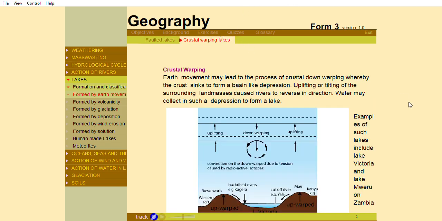Crustal warping. Earth movement may lead to the process of crustal down warping, whereby the crust sinks to form a basin-like depression. Uplifting or tilting of the surrounding land masses cause rivers to reverse in direction. Water may collect in such a depression to form a lake. Examples of such lakes include Lake Victoria and Lake Mweru on the Zambia-Zaire border.